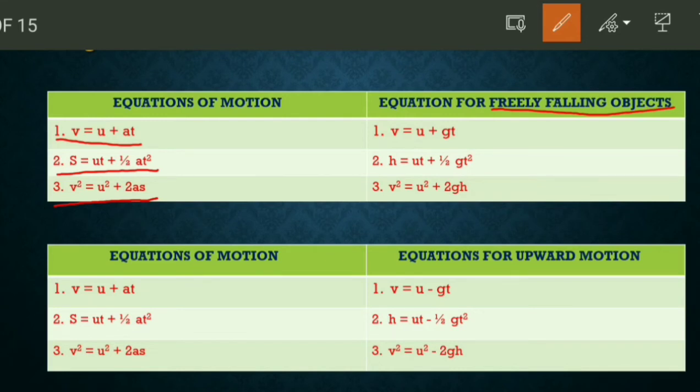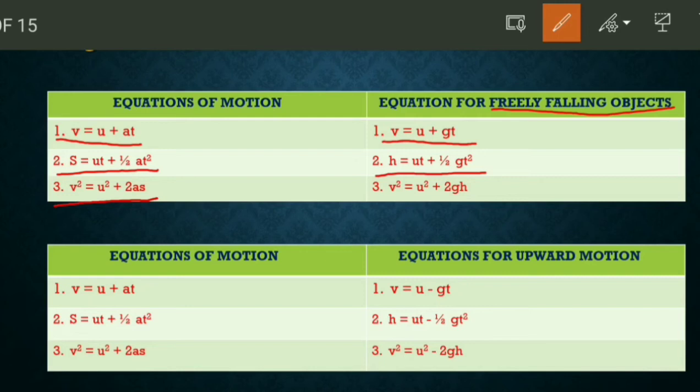So the first equation becomes v = u + gt. Here the acceleration a becomes acceleration due to gravity. Second, s = ut + half at square. Here s, the displacement, becomes height h, ut remains the same, plus half gt square.